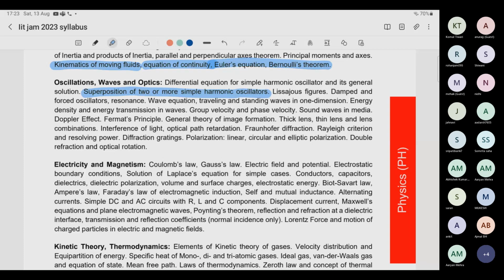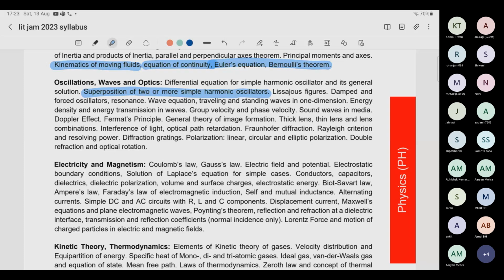So this thing you should look at, and this is also given in books like Arthur Beiser and also Modern Physics by R.B. Singh. This you should do, and questions will definitely come, and then you will say that sir has told that this question will come, and it will definitely come.